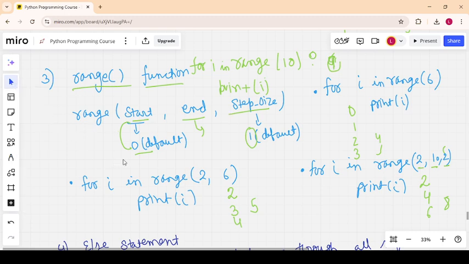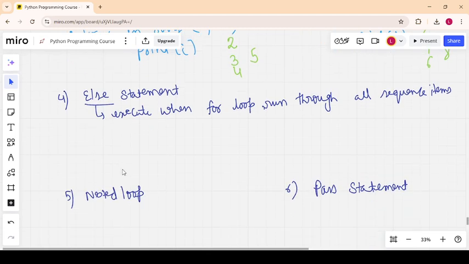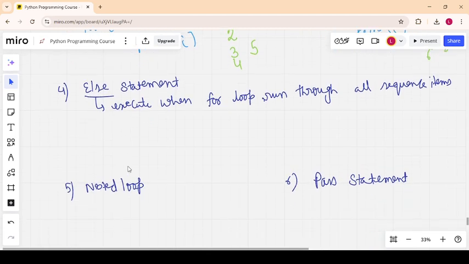Now let's move to the next topic, that is the else block. As we have seen the else statement in an if condition as well as in a while loop. In a while loop it will only execute when the condition becomes false, but here the picture is different. It will execute when the for loop runs through all sequence items. In a while loop, when the condition becomes false, then the else block will be executed, otherwise it will not execute.